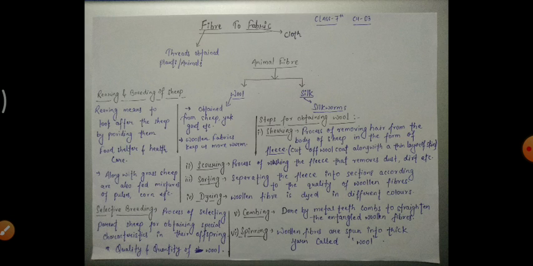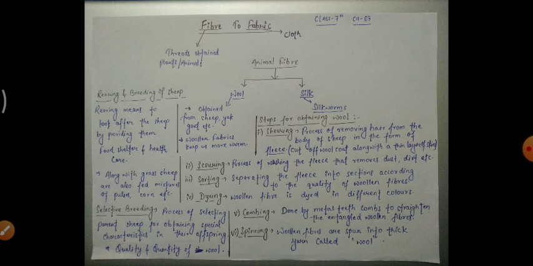The second process is scouring. In this process, the fleece which is obtained is washed because it contains dust, dirt, and dried sweat. So it is washed nicely. The third step is sorting.